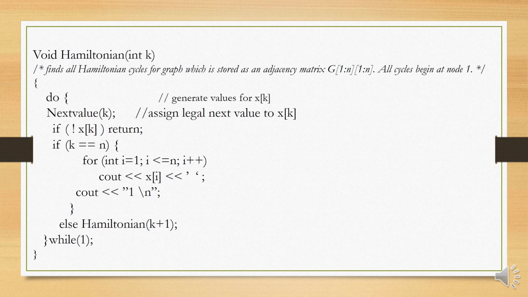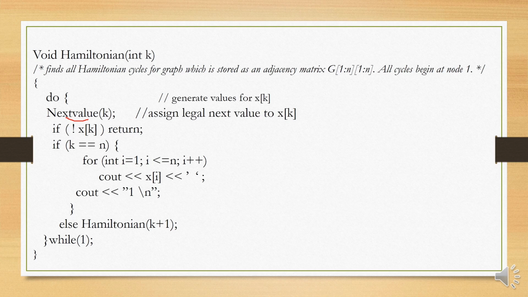Let us see the Hamiltonian function. So void Hamiltonian of int k. It starts with the do while loop where we generate the different values for x of k. So in order to choose the value for the x of k, that is the kth vertex, we call the function next value of k.